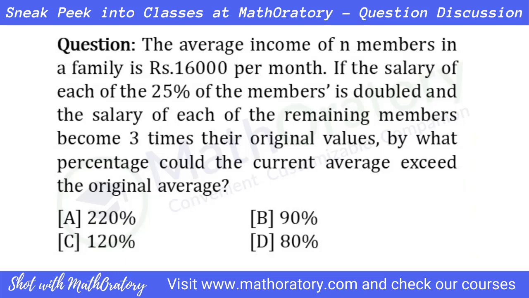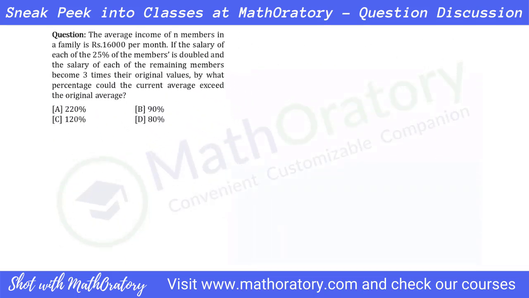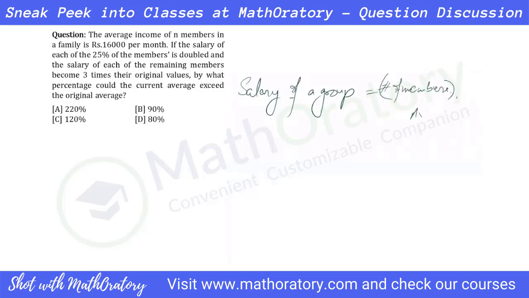See, the question tells us that the salary of each of the 25% of the members is doubled. Now, the salary of that group of members will depend on two factors here. So, salary of a group, any group, will depend on two factors. One is the number of members, and the other is the average salary of that group. Now, you know that one of the groups has 25% members and the other group has obviously then 75% of the members. So the number of members are in the ratio 1:3.